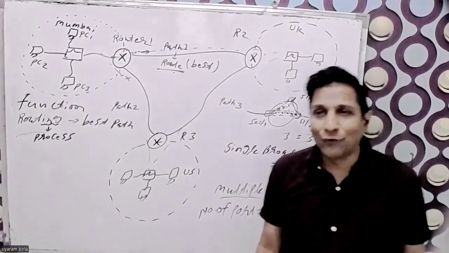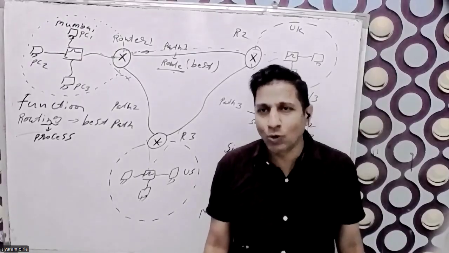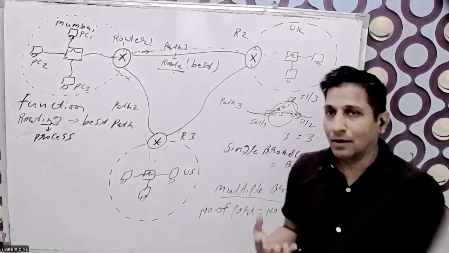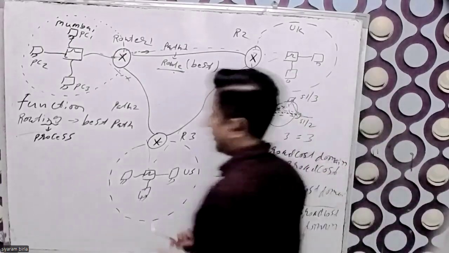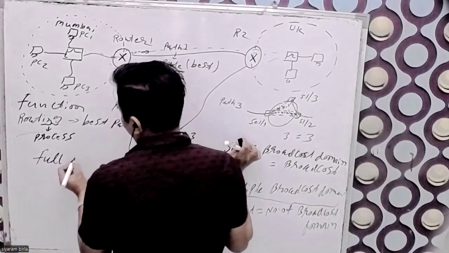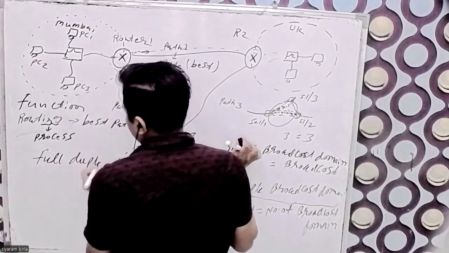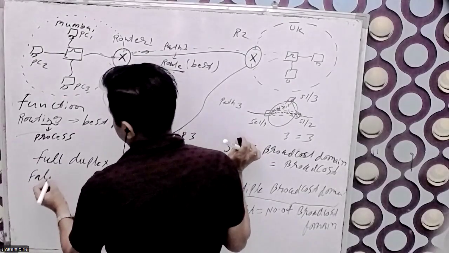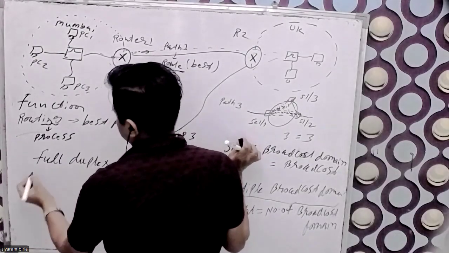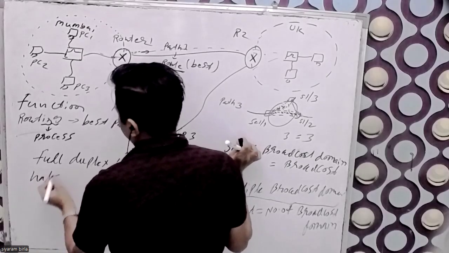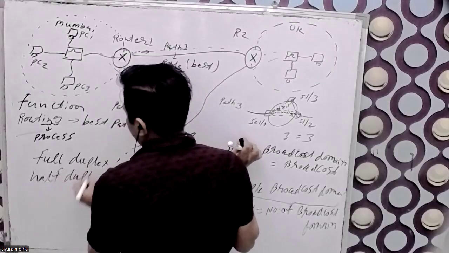The fourth characteristic of the router is that it has full duplex communication. There are two options, full duplex and half duplex.